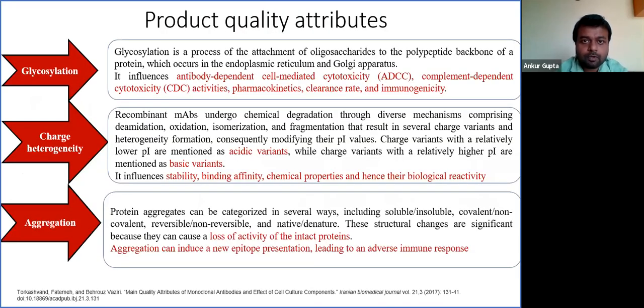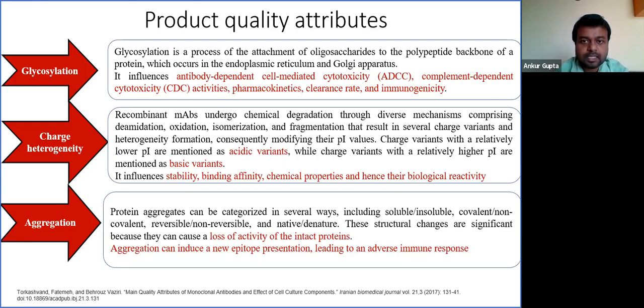Of all the product quality attributes, these are the 3 most important we generally look at: glycosylation profile, charge heterogeneity, and aggregation. Starting with glycosylation profile. Glycosylation happens during post-translational modification, and it is a process of attachment of oligosaccharides to the polypeptide backbone of the protein.